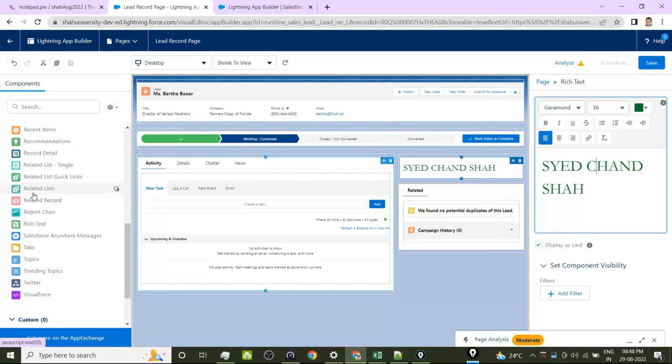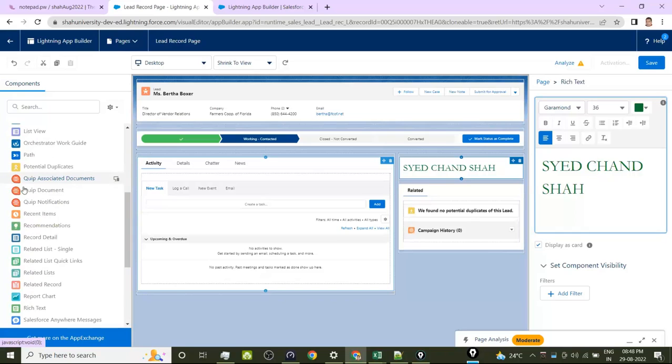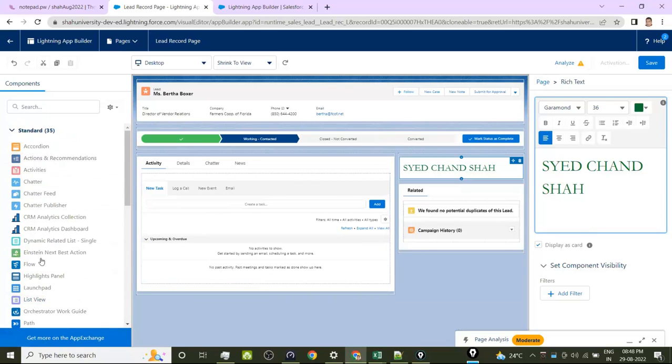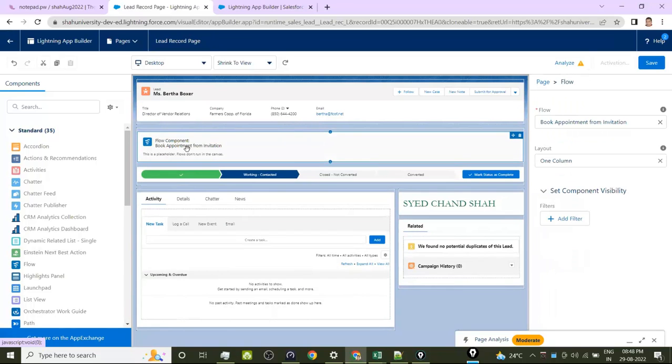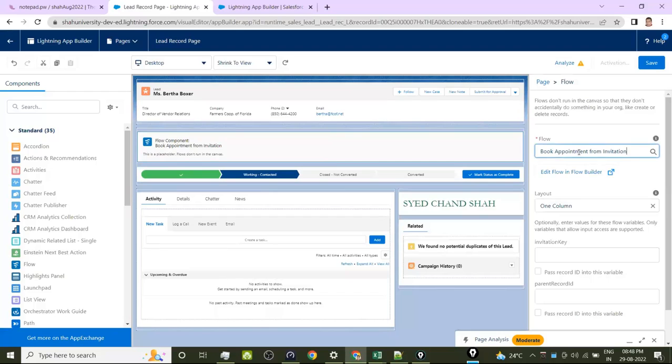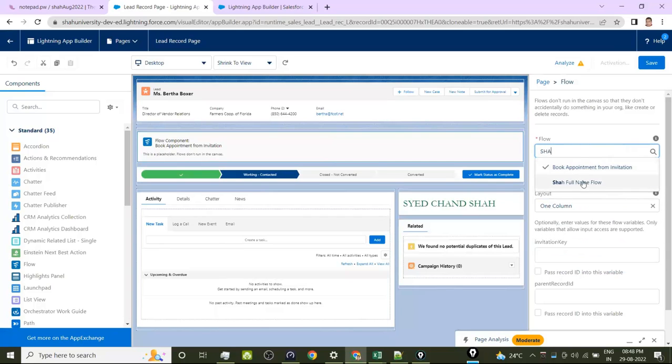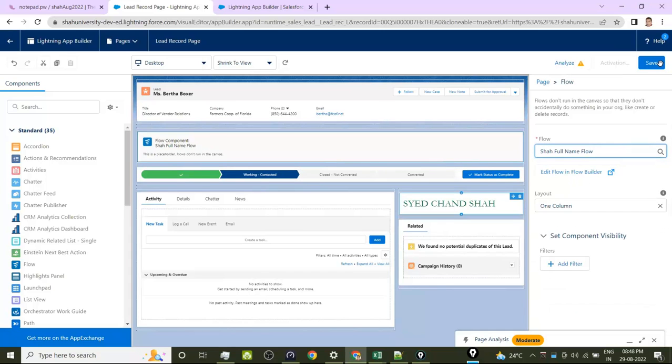So like that, you can put whatever you want to put: list view component, flow component, anything like that. For example, I want to have a flow also here, and select the name of the flow in the configuration panel. Okay. Save it, activate it.